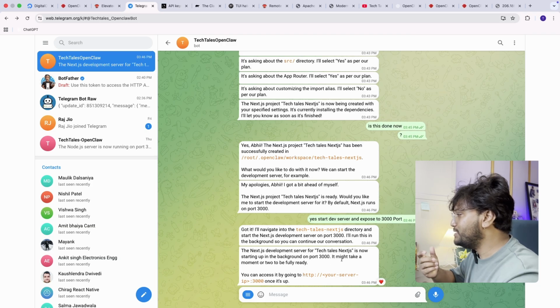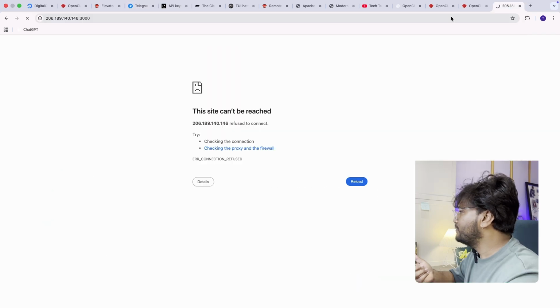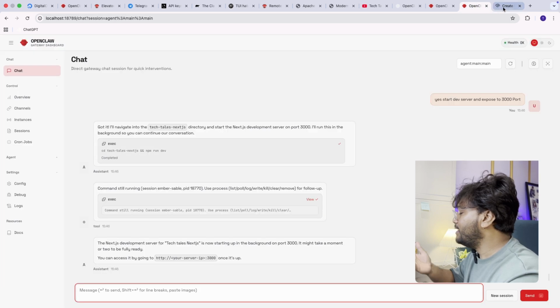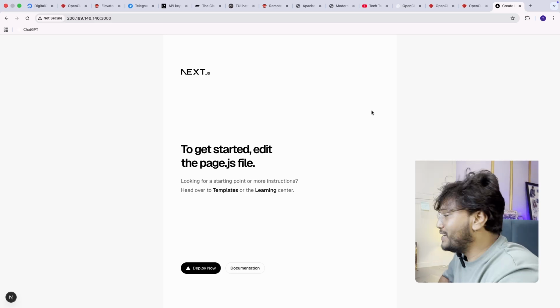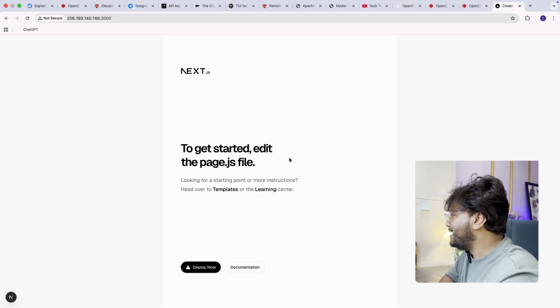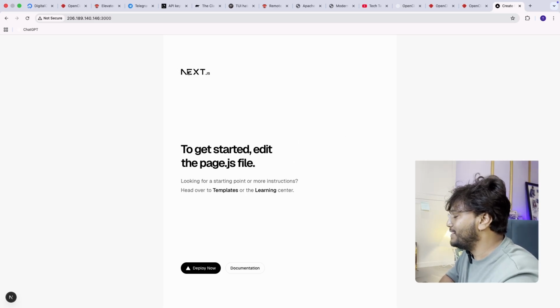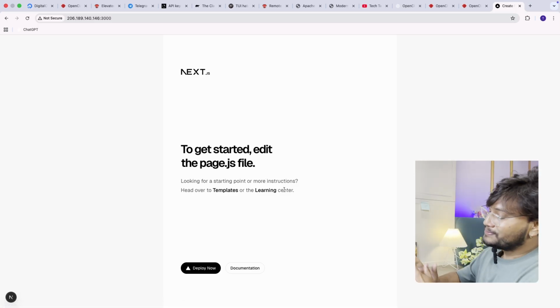It may take a moment to be fully ready. Might be it's ready now. Let me try. It's loading. Here it is. My Next.js project is up. To get started, edit the page.js file. Looking for a starting point or more instruction, head over to templates or the learning center.